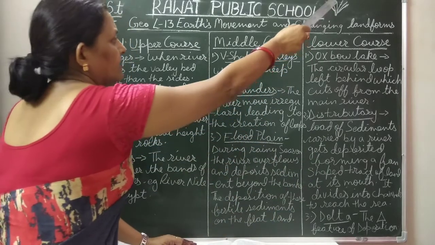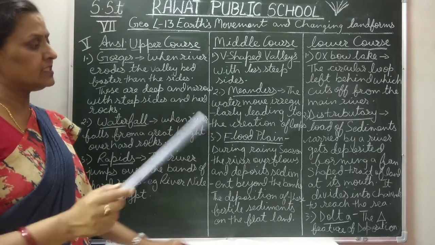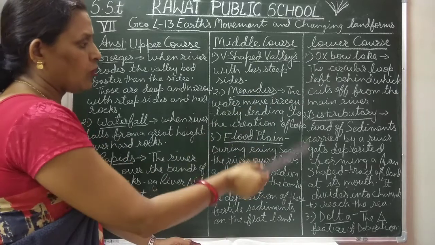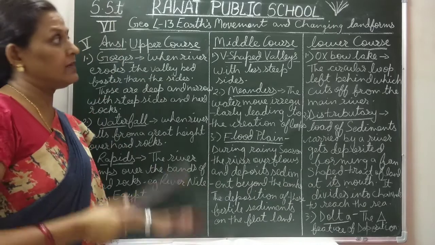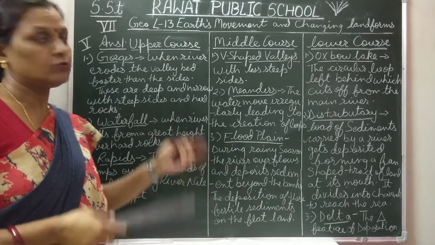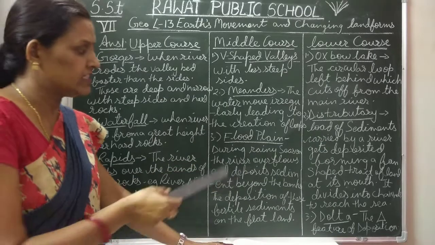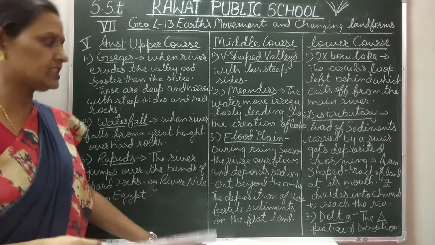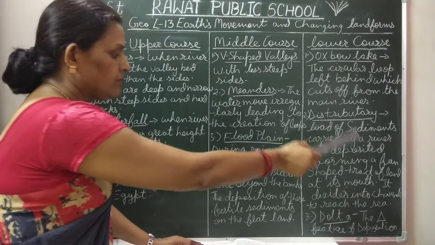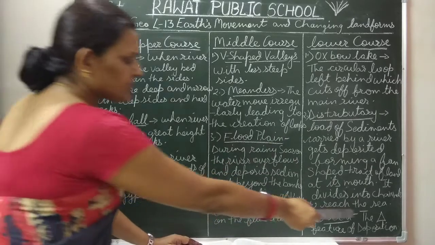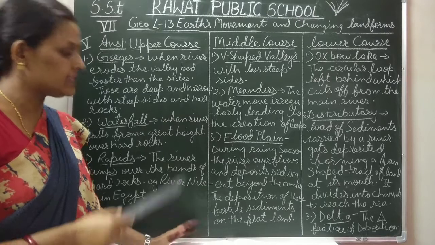And how is this fan shape formed? Due to the deposition work, the sediments that the river has brought with it. A fan shape is formed, a tract of land at its mouth, and the river makes its way to meet the sea. It makes its way through these tracts or channels, and the river gets divided into channels to reach the sea, and this is called distributary. And this triangular feature of deposition is known as delta.